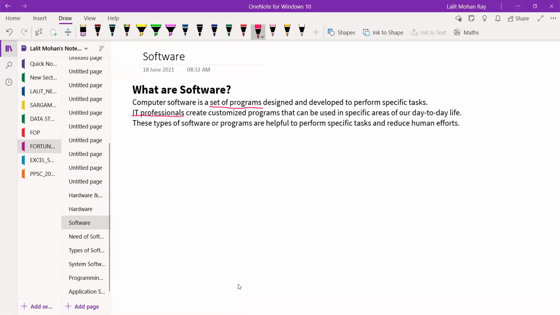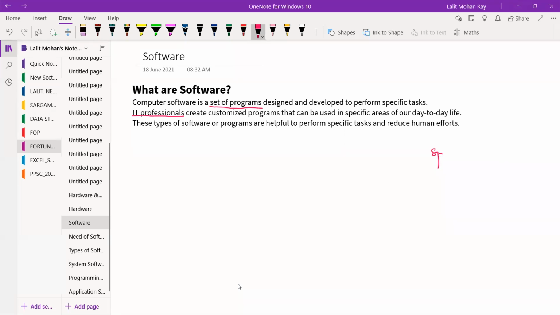The software engineers create customized programs that can be used in specific areas of our day-to-day life. Software developers or software engineers can create software as per the use of the users.